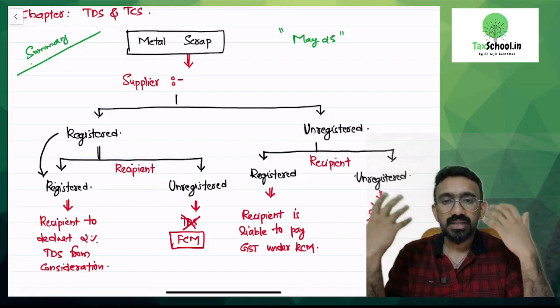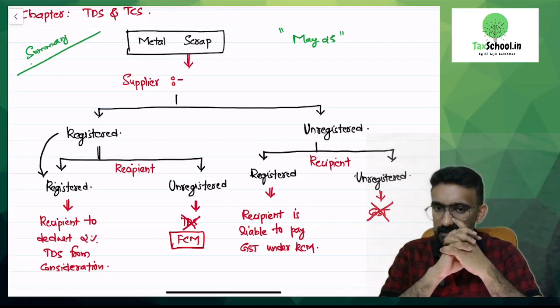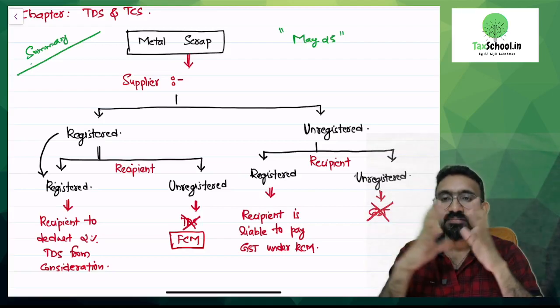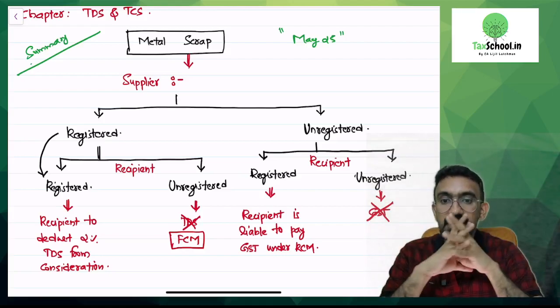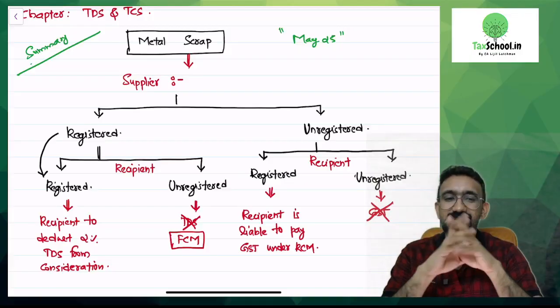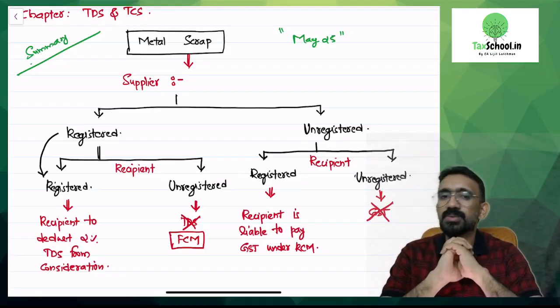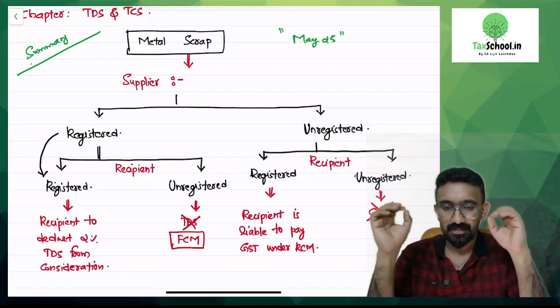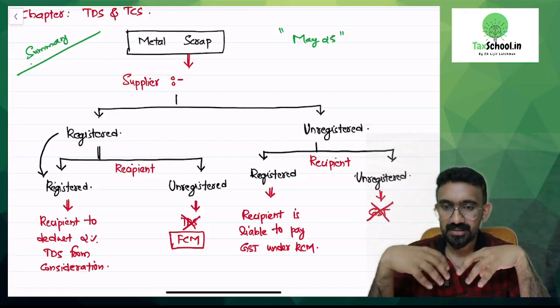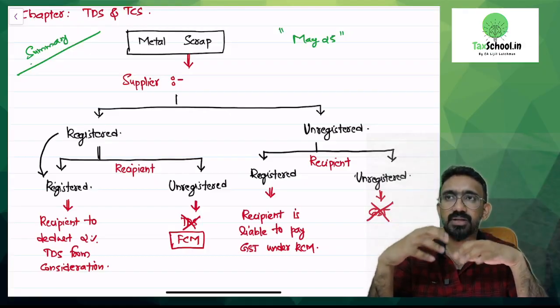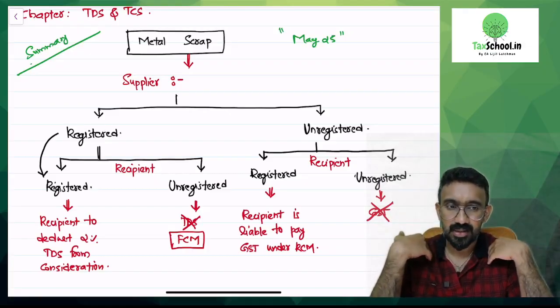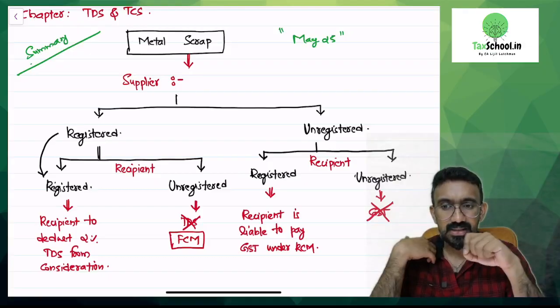So there are some cases metal scrap would be taxable under RCM, some cases under FCM, some cases TDS is applicable, so it's a little bit complicated. So what I've done, I've created a summary for you. So we'll read the summary, we'll try to have understanding. Please remember, whenever you have a chart, you should ensure that after you read the chart, after listening to my explanation, you go and then scribble those answers in your chart.